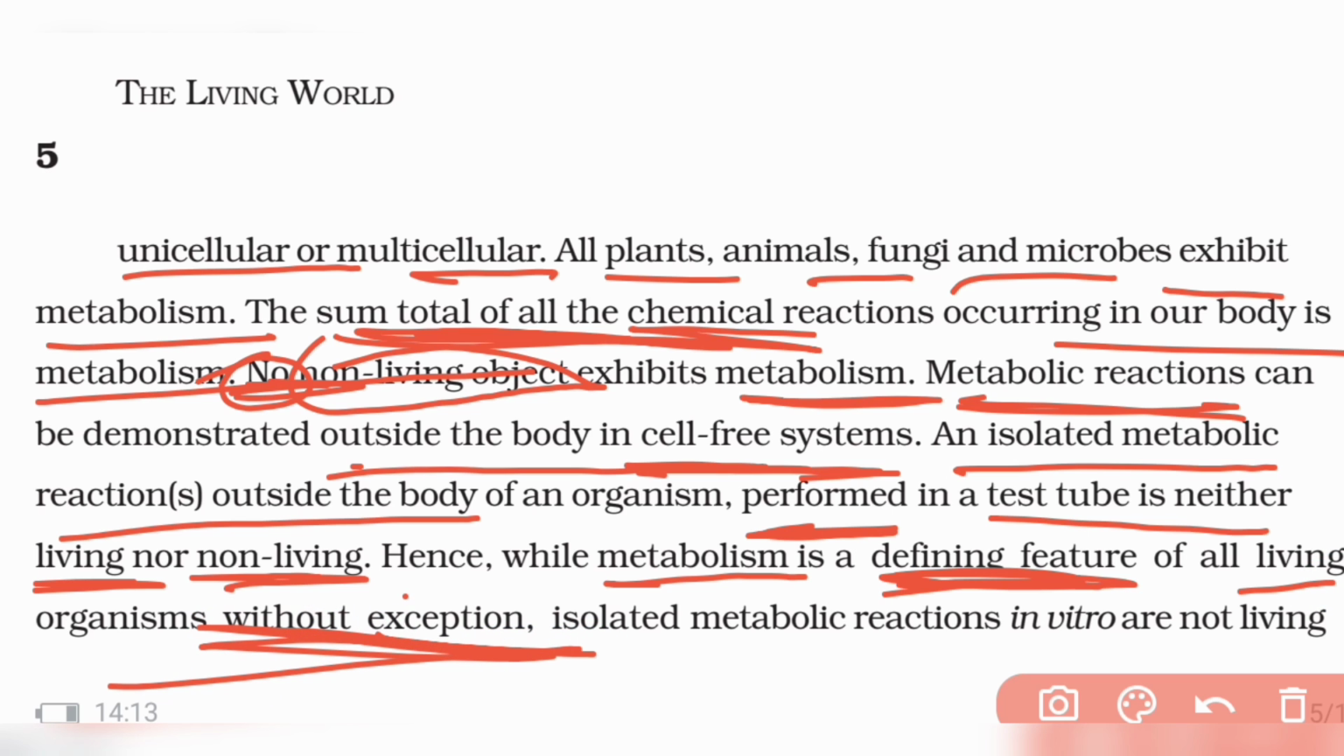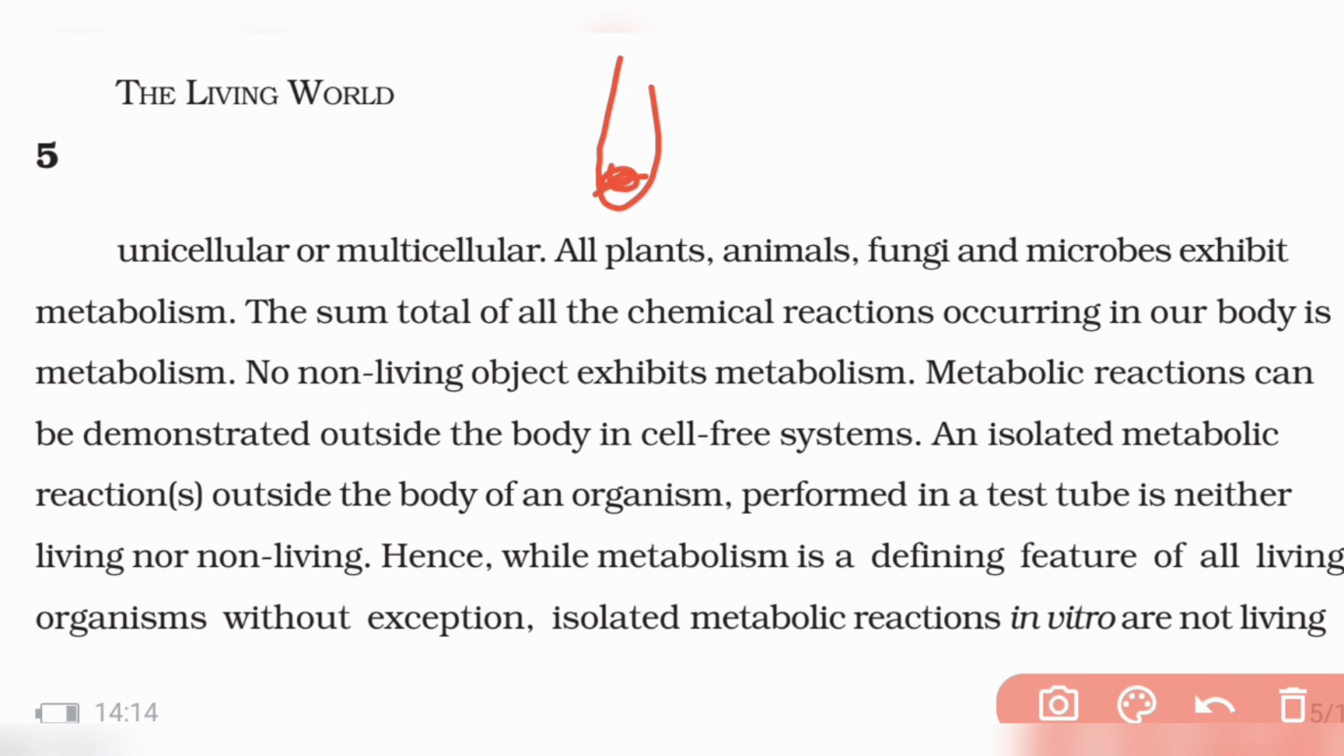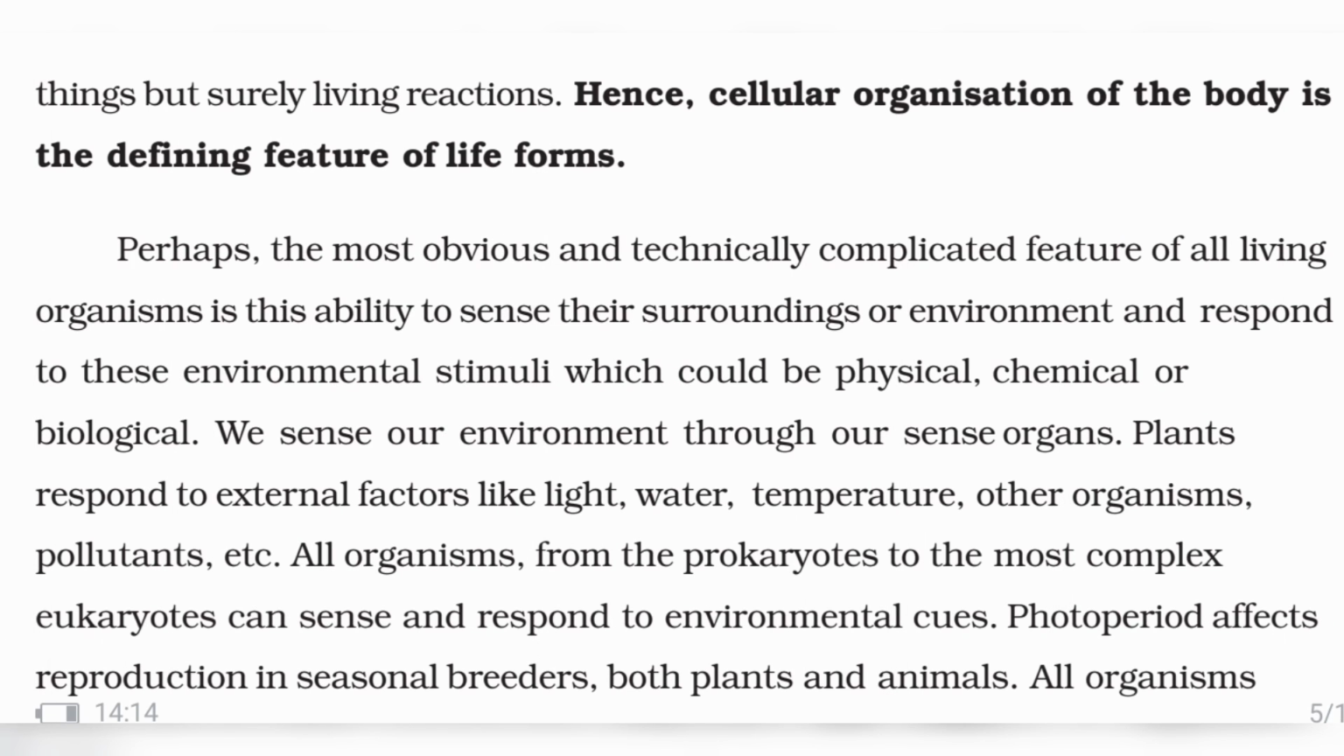You will not find any exception. And isolated metabolic reactions in vitro are not living. Inside a test tube, that cannot be called living, nor non-living. It's not living, it's not non-living also. You cannot call them any of these. So that is the reason why you can very freely tell metabolism is a defining feature.